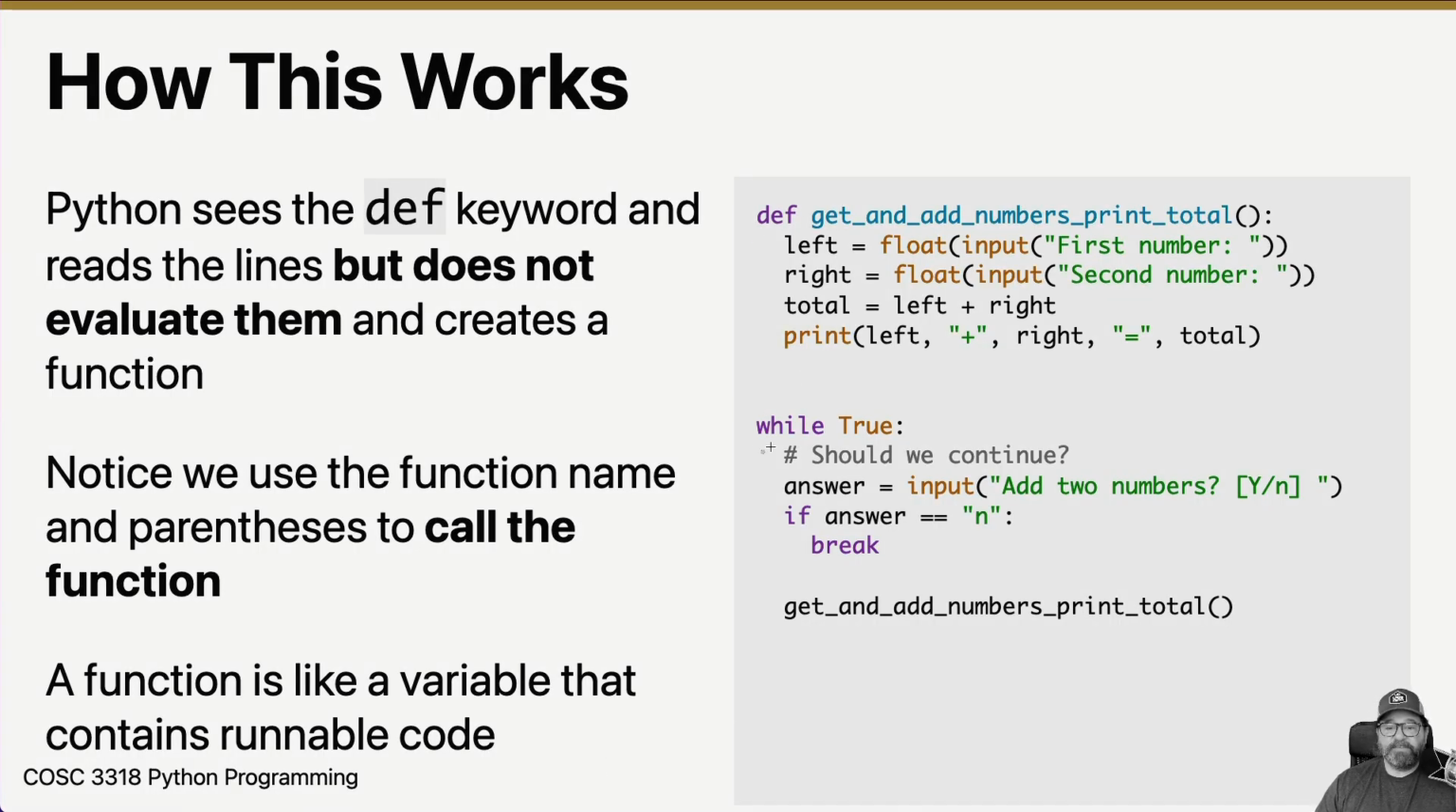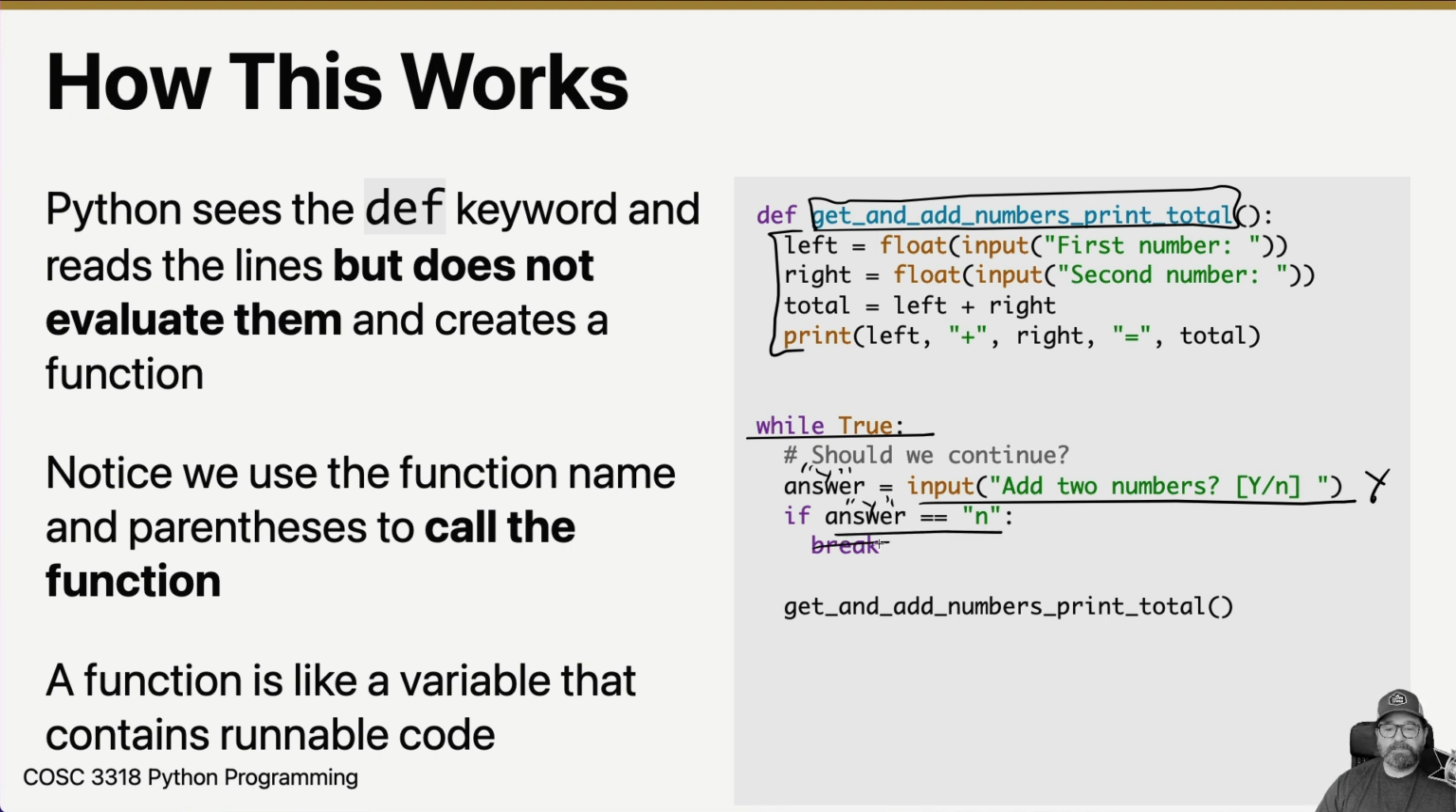So in this case here, it takes all of this code and puts it inside get and add numbers print total, okay? Then we are at the while true. We say, do you want to add 2 numbers? And they say yes. So now answer is the string y. If we have y is equal to n, that's not true. So this is not going to run. And we're just going to go to the next line of code.